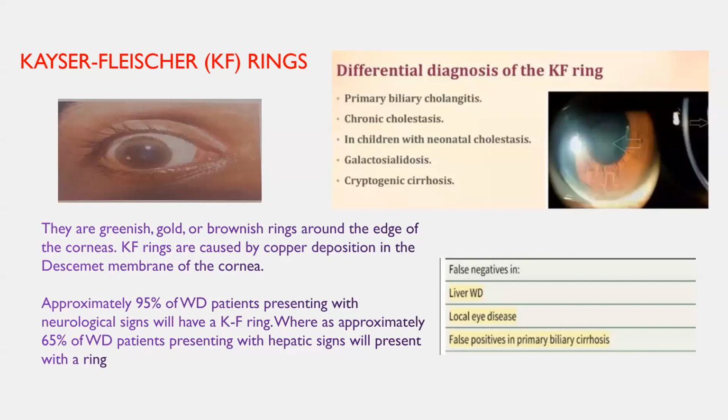You need to know the differential diagnosis for the KF ring. A KF ring does not always mean Wilson's. In primary biliary cholangitis, cholestasis, and cryptogenic cirrhosis we can also see a KF ring. Sometimes, with chronic liver disease or local eye disease, you may see a false negative. Even though the patient has Wilson's disease, due to chronic liver disease or local eye conditions, you might not be able to see the KF ring. So these are the false positive and false negative causes of the KF ring. Just remember the differential diagnoses.